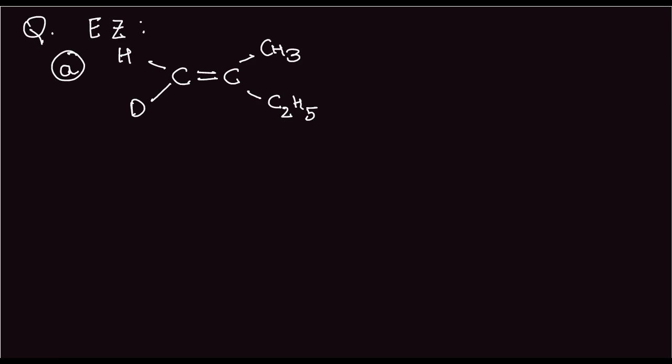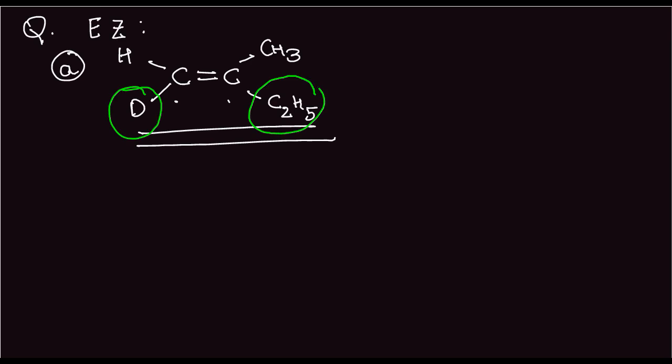Now, first you will notice that this compound exhibits geometrical isomerism because each of the carbons have different groups attached to them. Here is hydrogen and deuterium, and this contains methyl and ethyl groups. So now we come to E and Z. So in this case, deuterium is senior group, and in this case, ethyl is a senior group. Now they are on the same side. So it is a Z configuration.